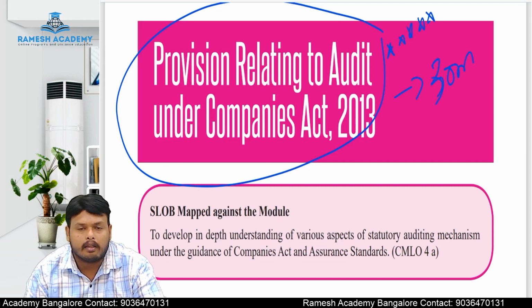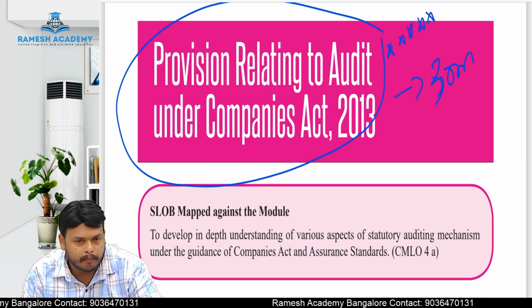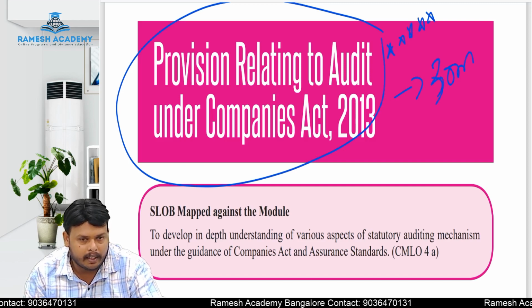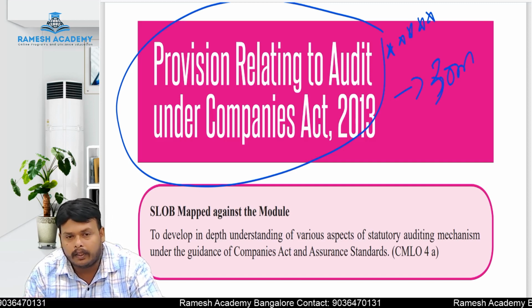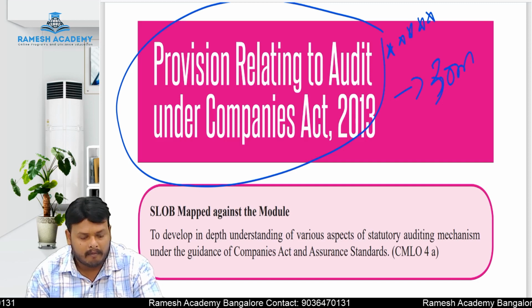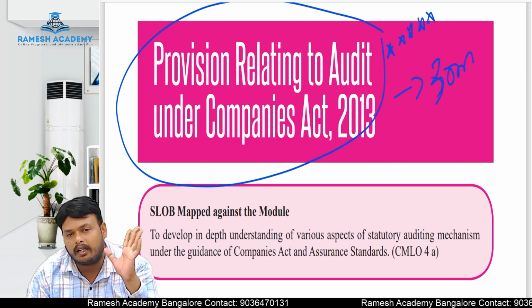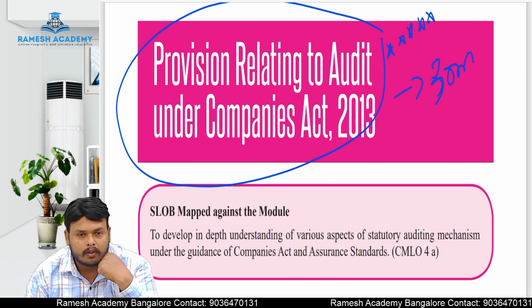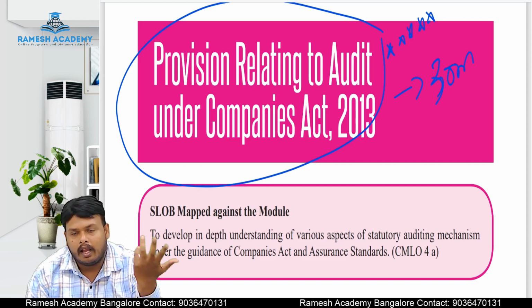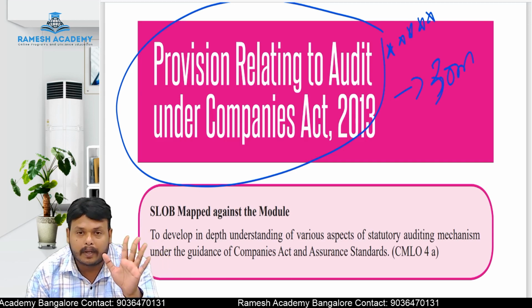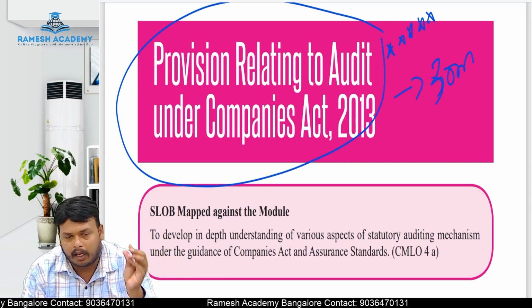First, in the subject auditing, you have to cover the company's audit. After that, if you have the time, go with independent audits. After that, if you still have the time, you can go with the basics. Why? Because in the basics, completely 6 chapters together, he is going to ask only one single question in the exam, for 7 marks, and the remaining 1 or 2 MCQ questions. So always give first priority during the exam revision time or during the studying time.